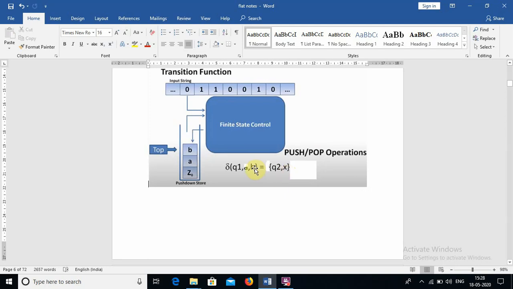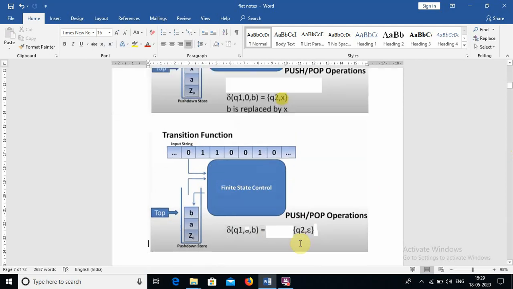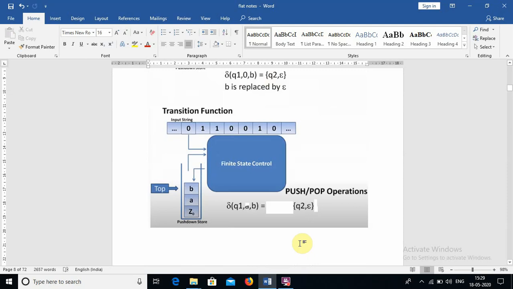So b should be popped and x should be pushed into the stack. So that is defined here. Okay, we find 0 and b in the q1 state, and we transition to the q2 state. There we push x into the stack and we pop b, that is, b is replaced by x. Like that we understand the transition functions.